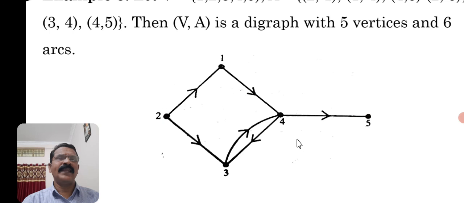So if I say 5 to 4, the direction should be like this, opposite to this. But there is no such edge in the example which I have considered. There is no edge (5,4). If you consider (5,4), then the direction will be towards 4. But here the edge is 4 to 5, so the direction is towards 5. So this is another example of a digraph.